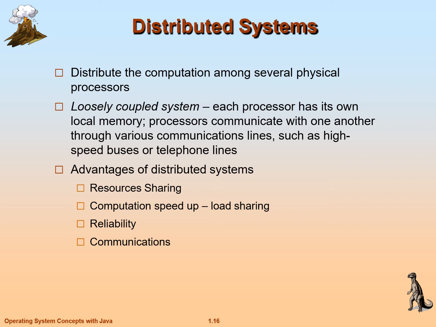That task can be divided among these different processors which are in different places. These are called loosely coupled systems. Each processor has its own local memory because each processor is located in a distinct, different place.